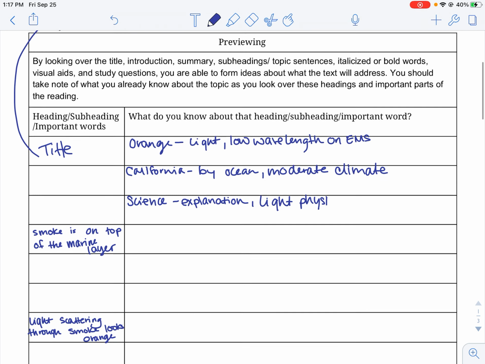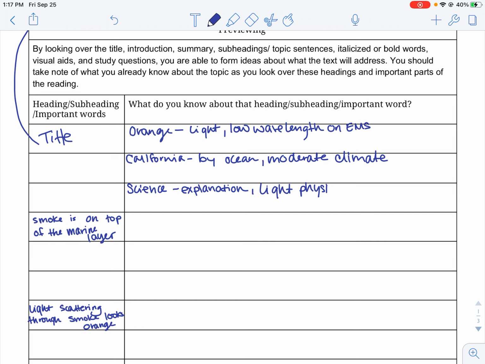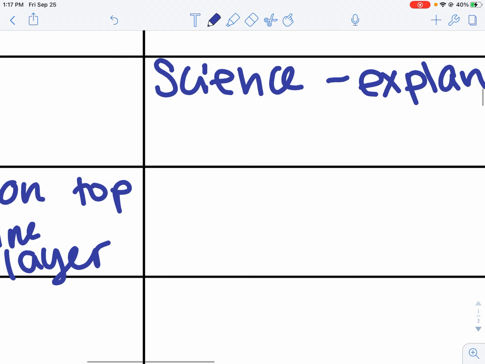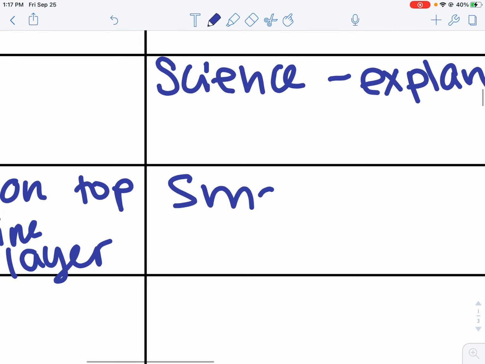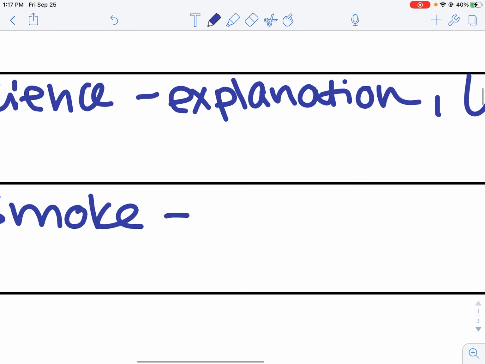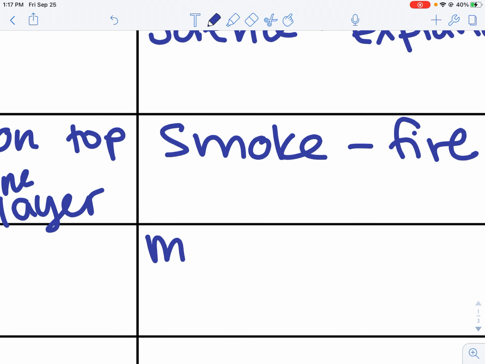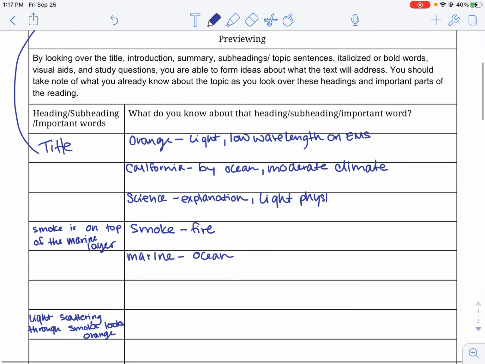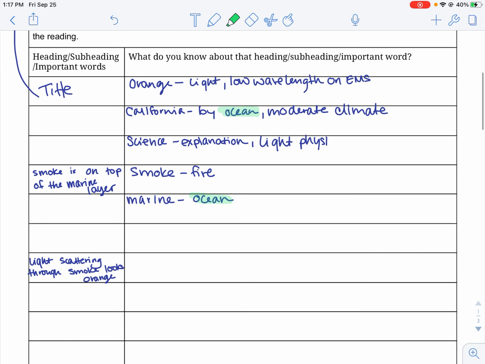Then as I'm looking at the next heading, it says smoke is on top of the marine layer. So I know what smoke is, right? When I see the word smoke, I think of a fire. And when I see the word marine, I know that has something to do with the ocean. And so now I'm wondering if that's connected to the fact that we're in California by the ocean.